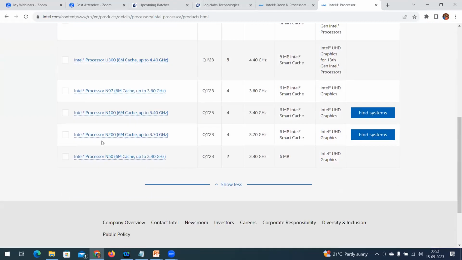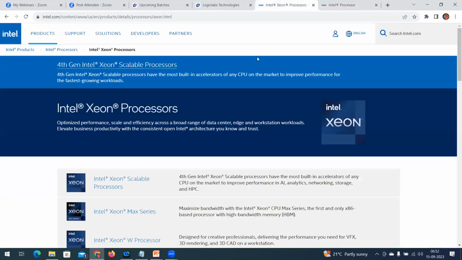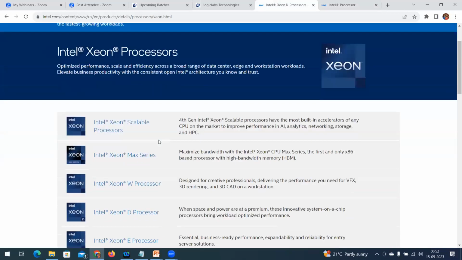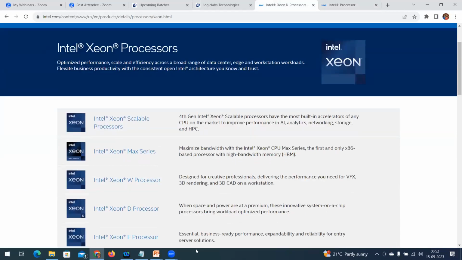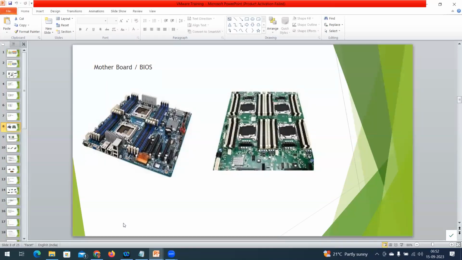Intel processor, i5, i6 and all those things we are used to calling. Whereas in server processors, it is Xeon, the Intel Xeon processor. For every motherboard, according to the motherboard, the processor capacity is going to change. I cannot install a desktop processor in a server motherboard. So according to that, the server configuration, everything is going to change according to the form factor of the server system.